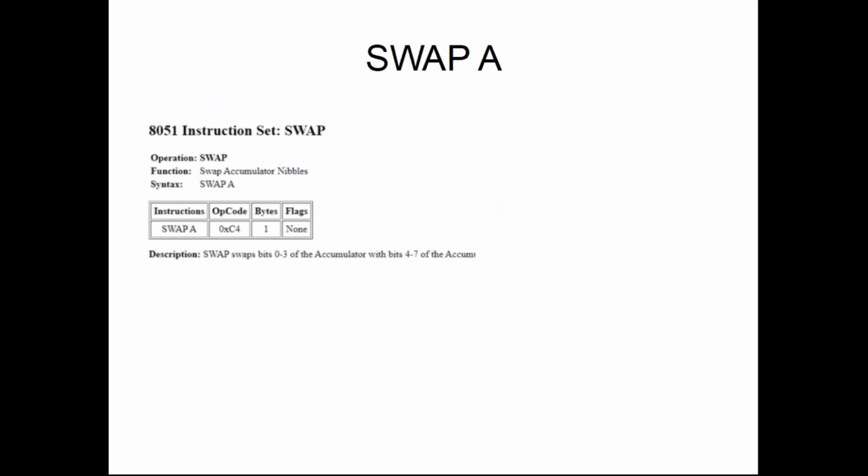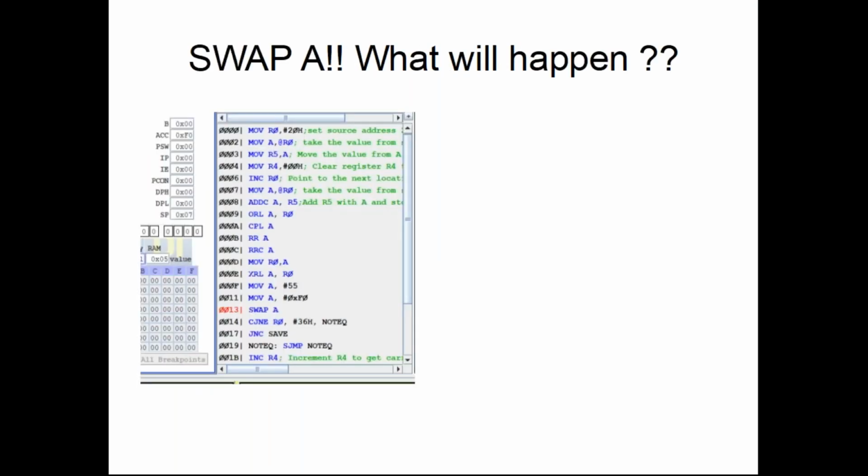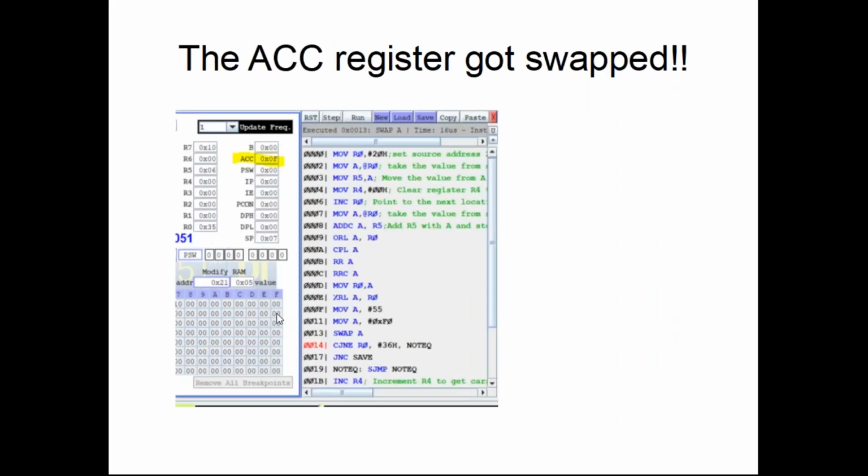Okay. Now there is a swap instruction. I'm going to the next type of instruction. That's an instruction called swap, in which it will swap the lower 4 bits with the upper 4 bits. So here I have a swap A. Now the value in A is F0. Now I am going to execute an instruction called swap A. If I swap it, then the value becomes 0F. It's as good as moving the lower 4 bits to the upper 4 bits and the upper 4 bits to the lower 4 bits.